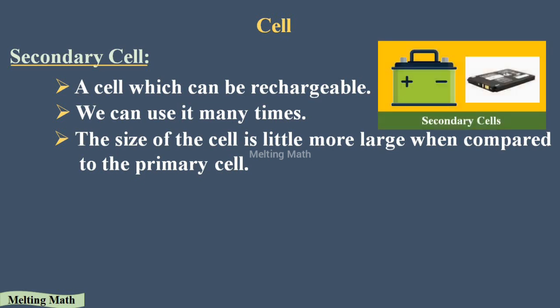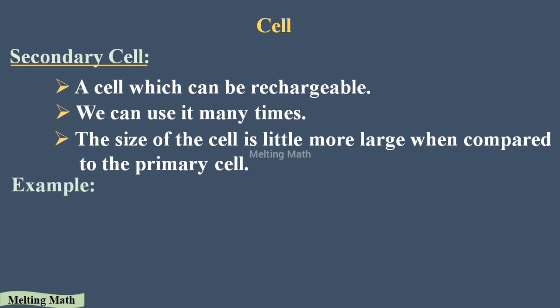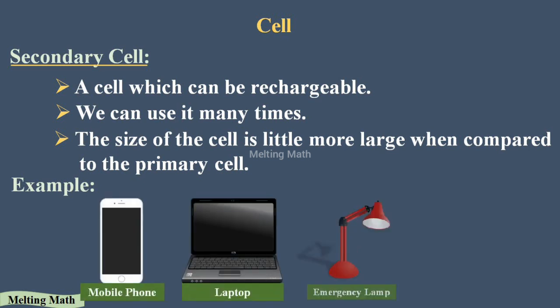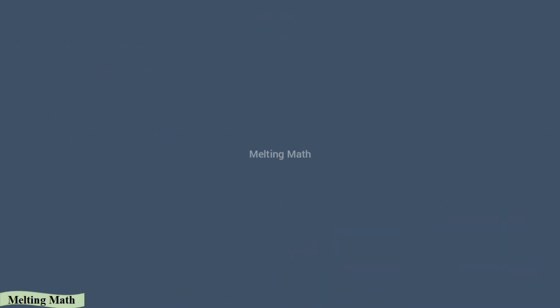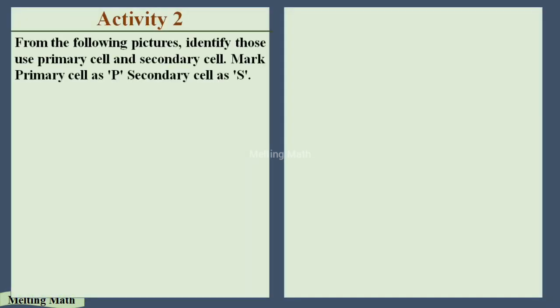Okay, let's see some examples of the secondary cell: the cells used in mobile phones, laptops, emergency lamps, and vehicle batteries. In all of these we are using the secondary cell. It is rechargeable, and it's a long life cell. Okay, according to the type of the cell, we have to do one activity. From the following pictures, identify those that use a primary cell and a secondary cell. Mark primary cell as P, secondary cell as S.